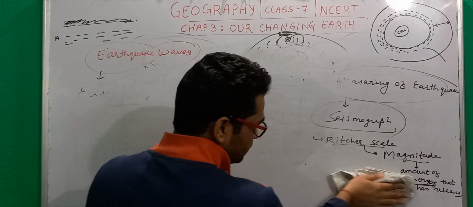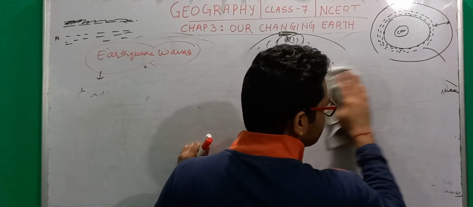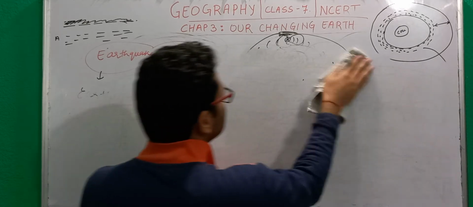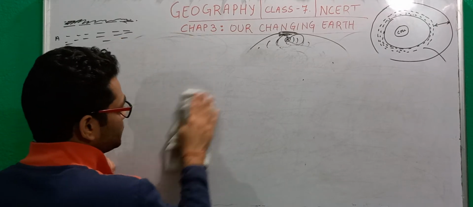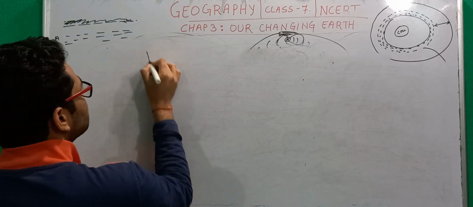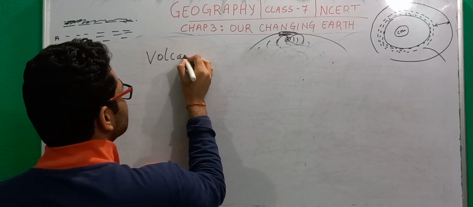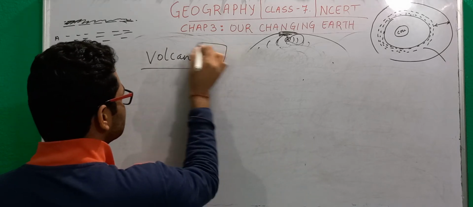volcanoes. What are volcanoes? Volcanoes are also a sudden phenomenon, and very easy to understand, not much more complicated than the earthquake.